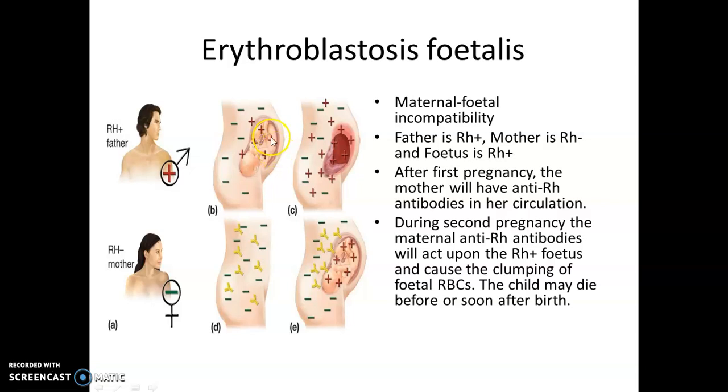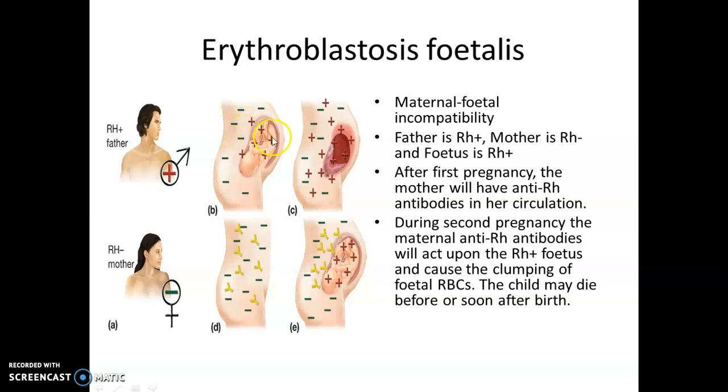Here, this is a condition which is called erythroblastosis fetalis. It is a condition which arises due to maternal fetal incompatibility. Here you can see the father is Rh positive and the mother is Rh negative. And if the mother conceives, the child will be Rh positive since one of the parents is Rh positive. So the Rh positive child is developing in the womb of the Rh negative mother.